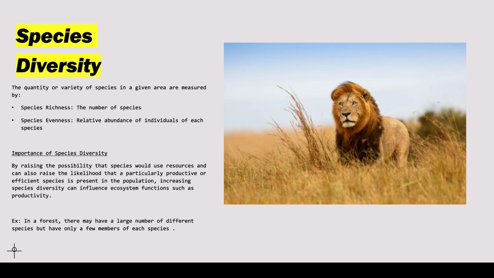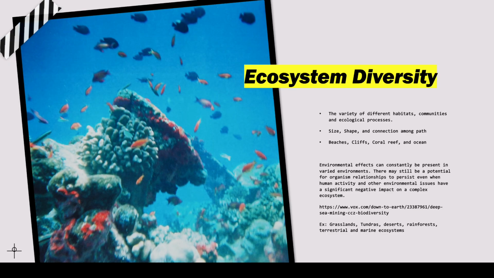Example: in a forest, there may be a large number of different species, but only a few members of each species. Ecosystem diversity. The variety of different habitats, communities, and ecological processes. Size, shape, and connection among patches. Beaches, cliffs, coral reefs, and ocean.